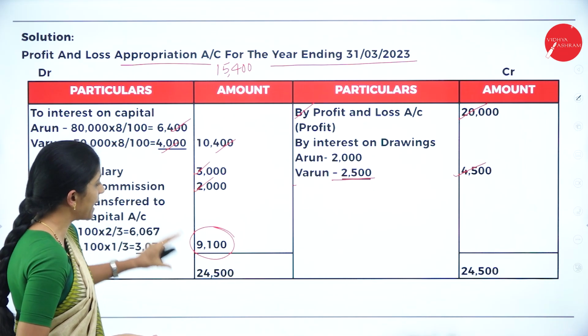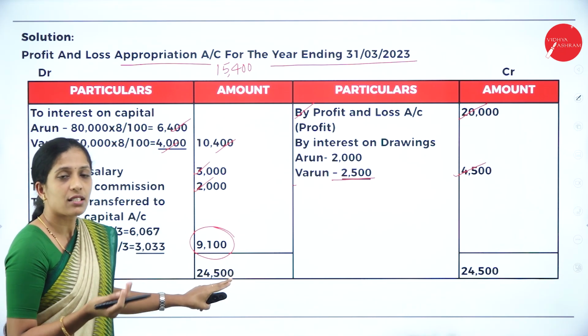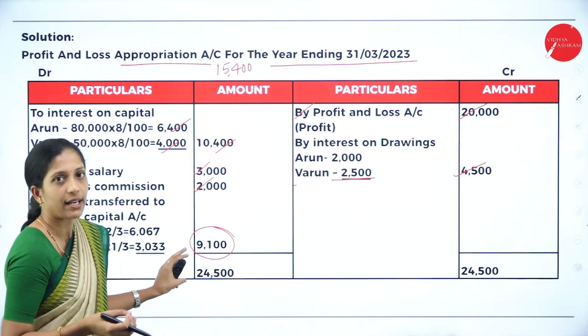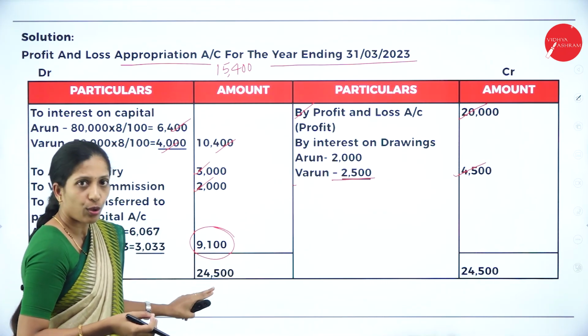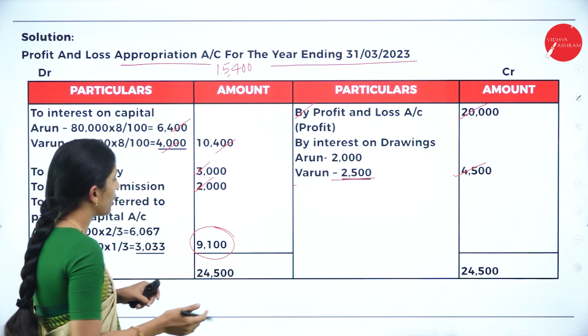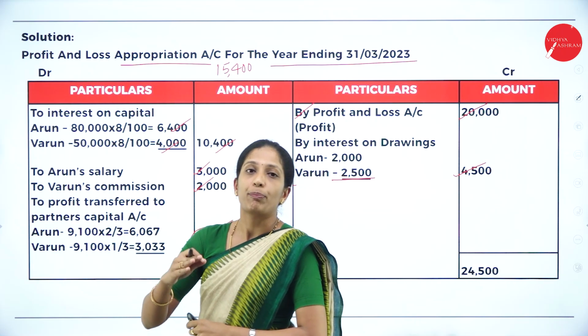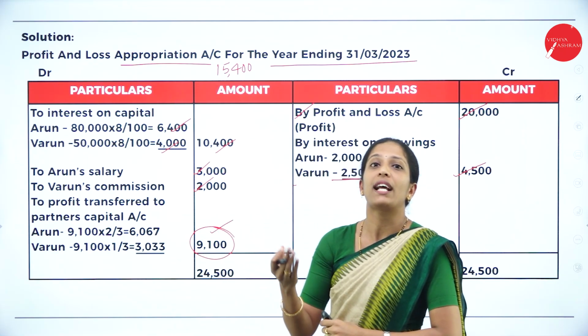You will leave some space. Then you will write the total, because we don't know whether it is profit or loss. So we need some space to write. Correct? So you'll write the total both the sides, minus 15,400. You get a balancing figure of 9,100, which is what? Profit, because your credit side is more than debit side.